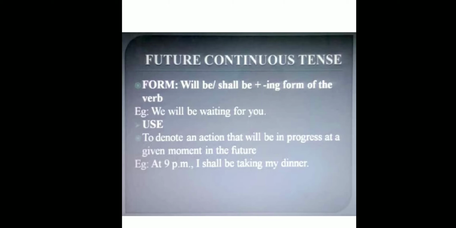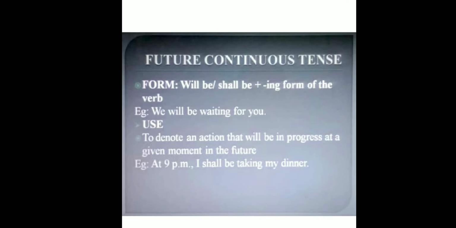Example, we will be waiting for you. We will be waiting for you. Subject, then helping verb will be, plus wait plus ing, waiting. Verb plus ing, waiting, plus other words.